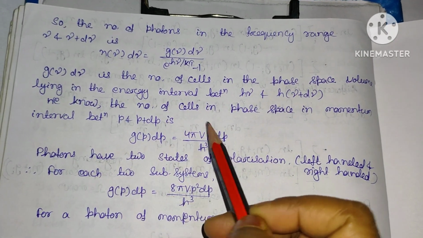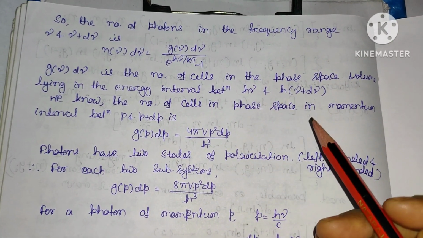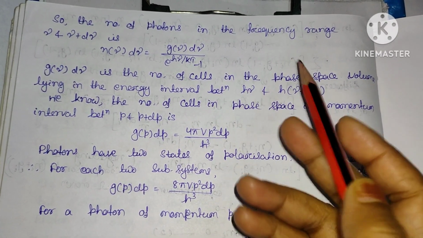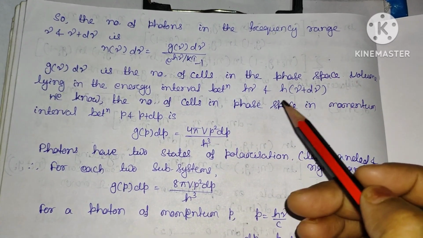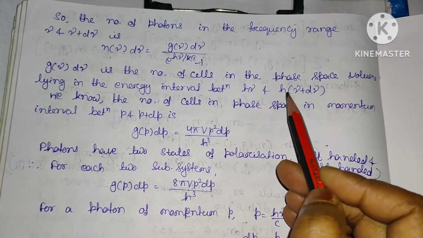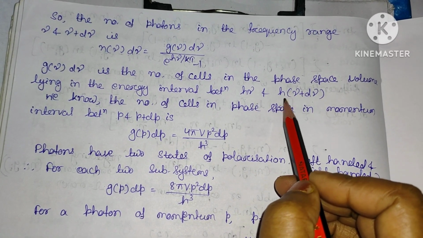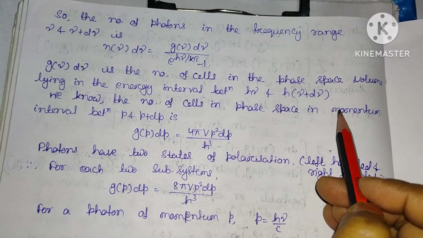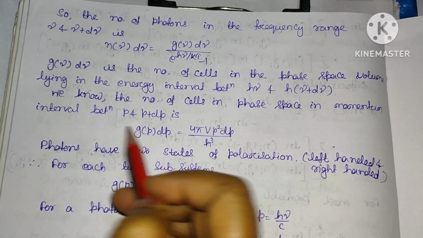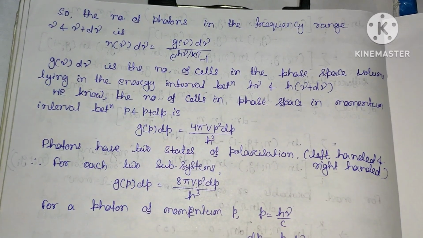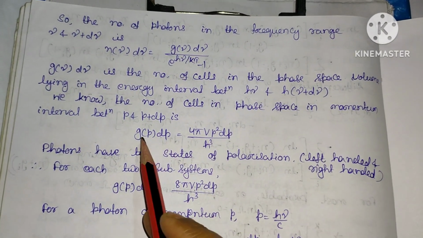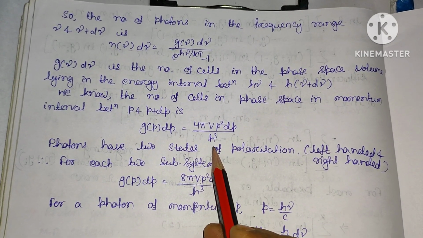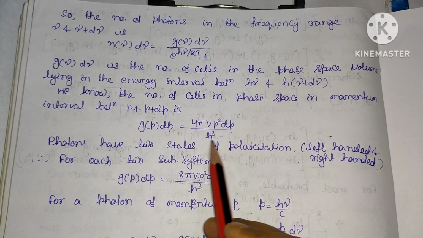We know that the number of cells in the phase space in the momentum interval, as in your energy interval, energy you know is h nu, so it varies between h nu to h nu plus d nu, h taken common. So you can write it as h nu plus h d nu. Similarly, in case of momentum, if this interval varies between p and p plus dp, we can write the degeneracy as g of p dp will be equal to 4 pi V p square dp divided by h cube. So this is the degeneracy.